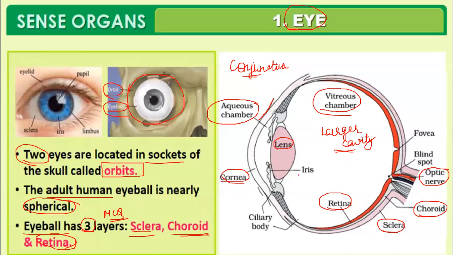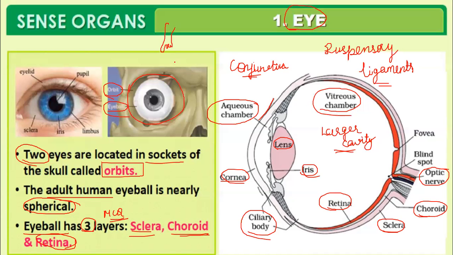Then you have the iris. The iris and the lens are held in their special position by the ciliary body and one more structure, the suspensory ligaments. Both these structures help in the attachment of the lens. Suppose this is the ciliary body, and here also you have the ciliary body. So the lens is supported like this by the ciliary body and suspensory ligament. This is the lens. Clear?